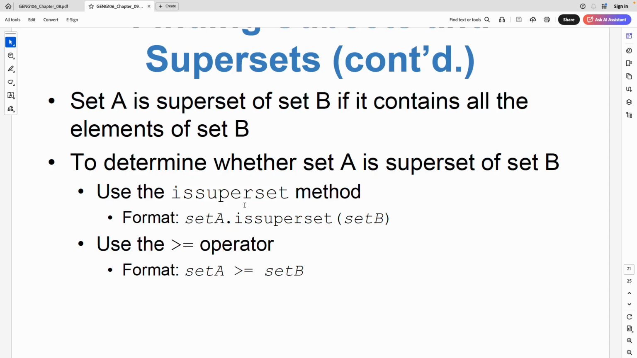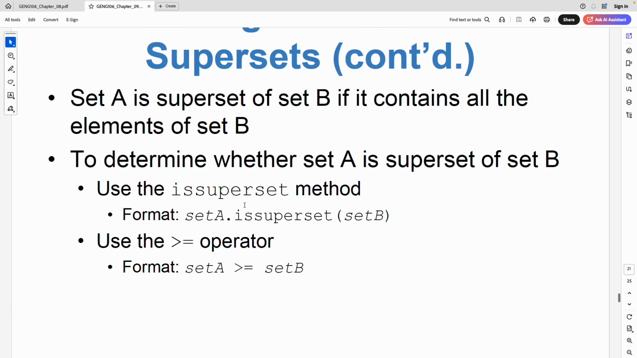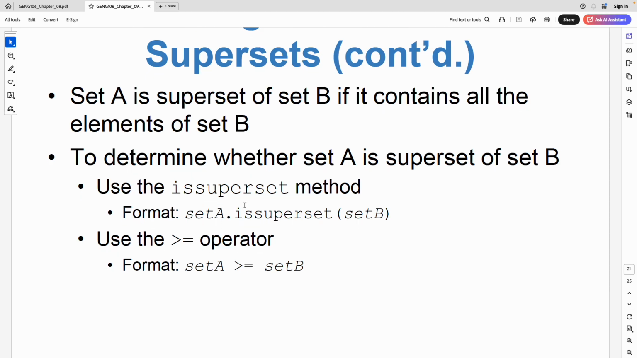So in short, I will stop here. In short, we can do all mathematical set operations by using these functions. Python supports all these functions.